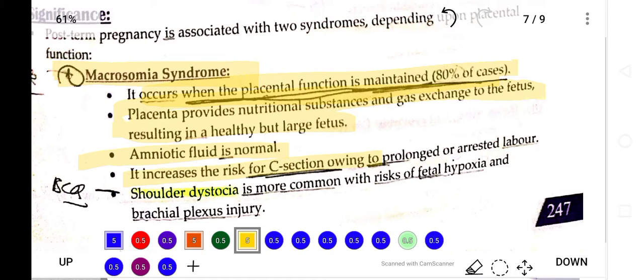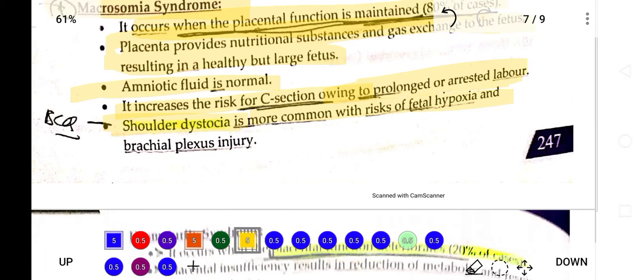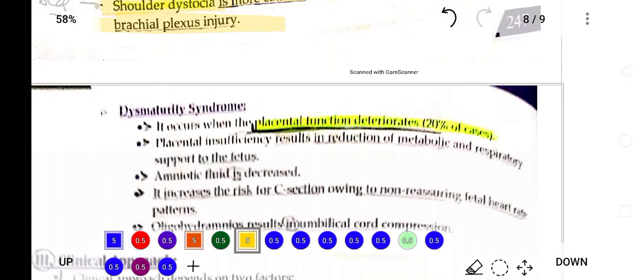This increases the risk of C-section because the babies are large in size and can be arrested in labor. Obstructed labor can develop. Shoulder dystocia occurs, which is a common risk factor for fetal hypoxia and brachial plexus injury in fetal macrosomia, or macrosomic syndrome. Another syndrome is dysmaturity syndrome.